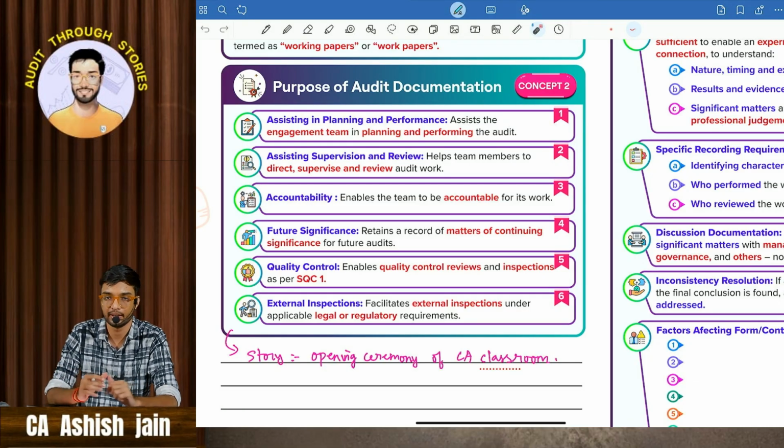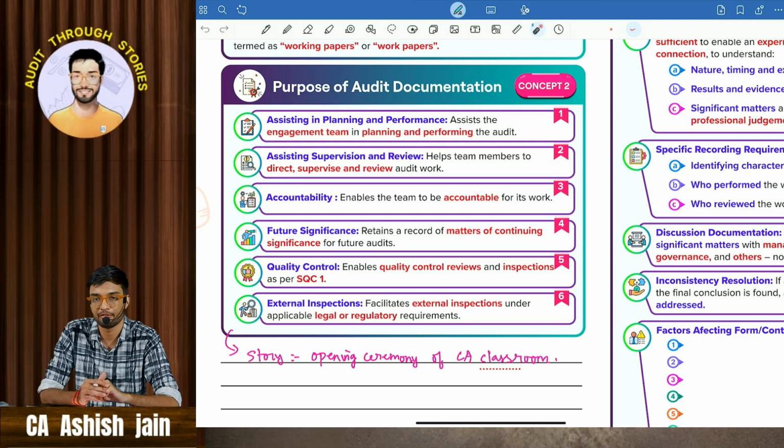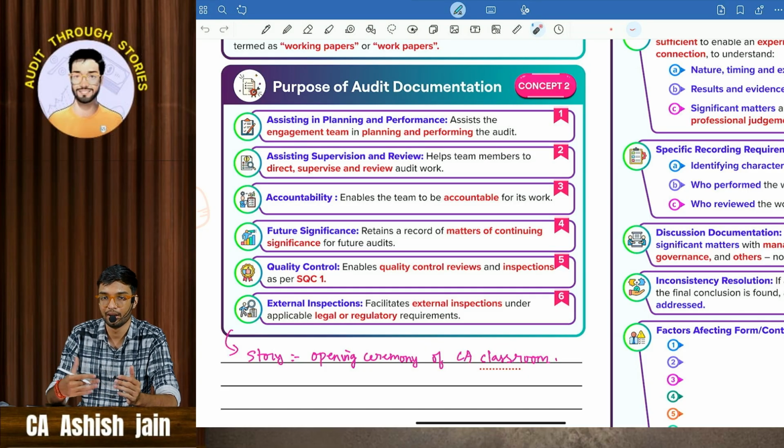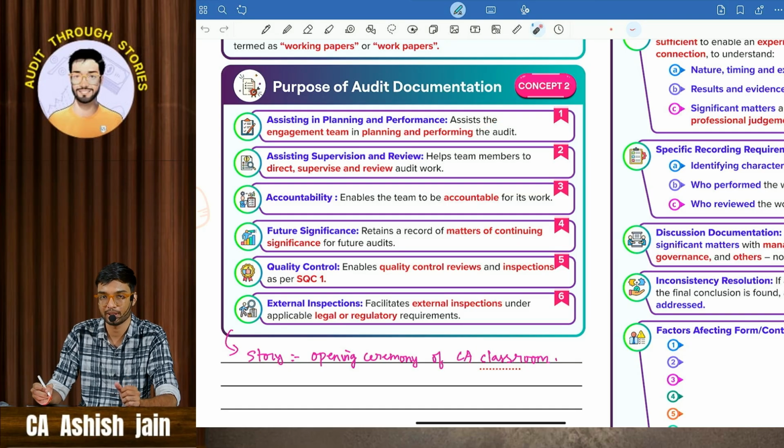I'll tell a story which will link all the 6 points. Recently we launched our face-to-face classes in Chennai, related to CA students, and for that we had been planning for the past 3 months how to construct the classroom.